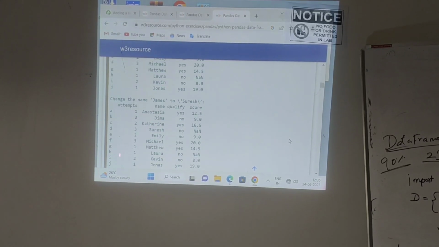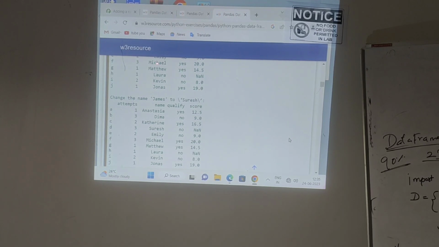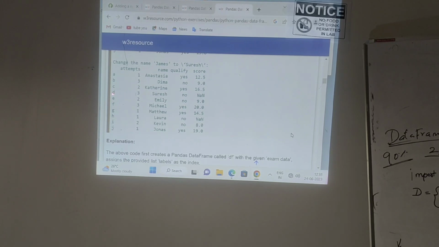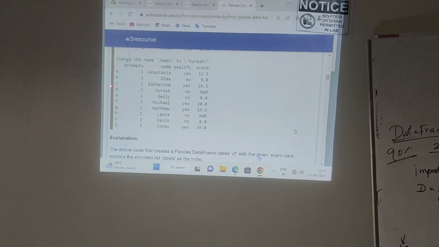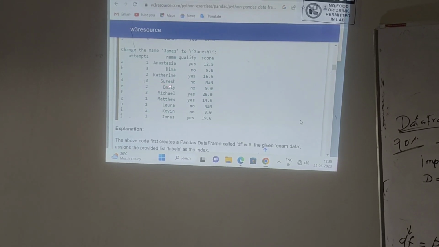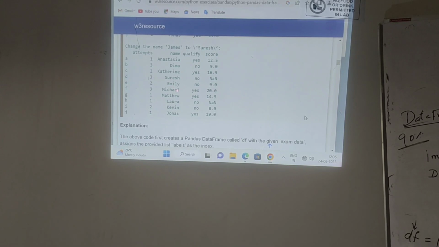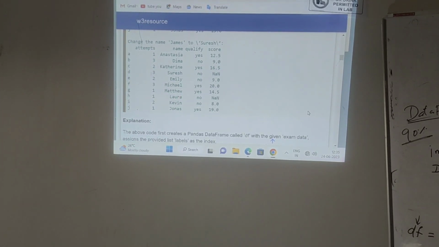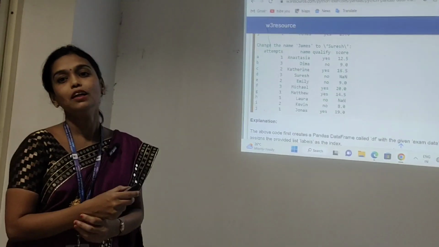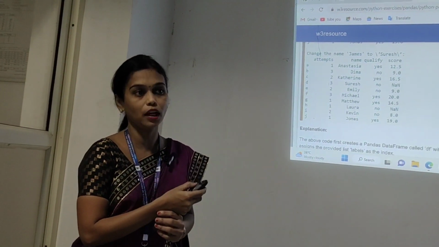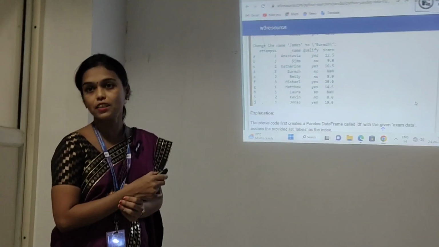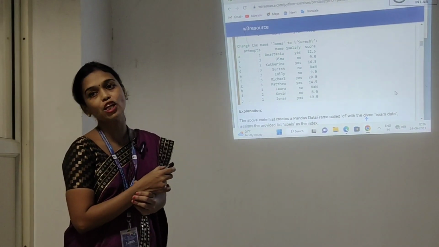After replacing, it will replace the James value with Suresh. You have to verify through the index value. You have to see it in the df value. It will be changed into Suresh. Understand? So in this concept you understand how we have to replace a particular value in the table, by using the replace function.